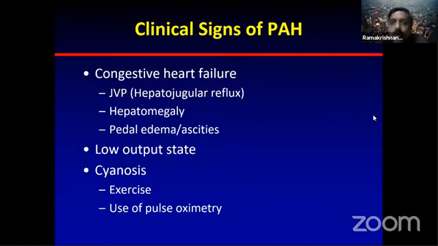So moving on to the clinical signs of PH. Congestive heart failure will be there, roughly 20 to 25 percent of patients in most of the important registries from our parts of the country. Hepatojugular reflex could be there. JVP will be elevated, predominantly with a prominent A wave. If there is a gross TR, then the CV wave will be prominent. There could be a pulsatile liver if there is a high pressure TR, and then there can be pedal edema and ascites. There can be a low output state, which is a very common feature. And cyanosis is very important.